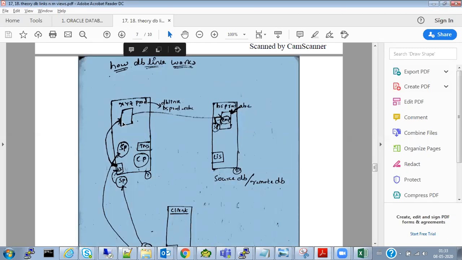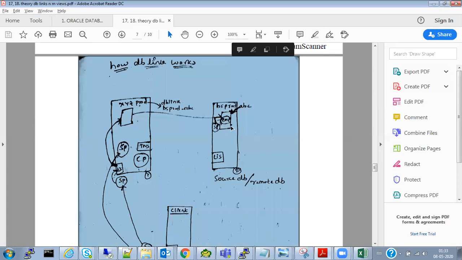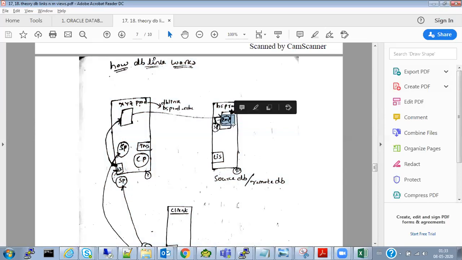Okay, my question is, yesterday I created an EMP table here, taking the reference of this table. Yesterday there were 10 records in this EMP table, so I created this EMP table here with 10 records. Now today there are 50 records in the EMP table; somebody inserted 40 more records, so the total count is 50.